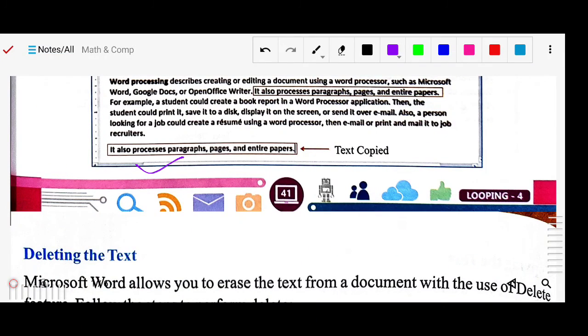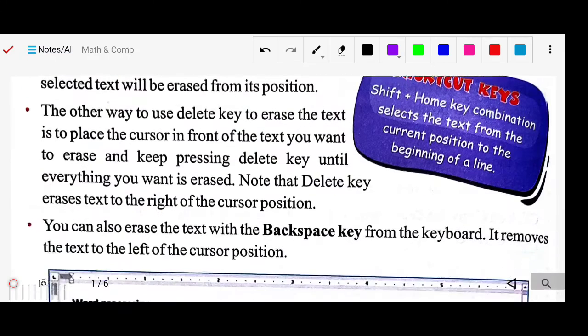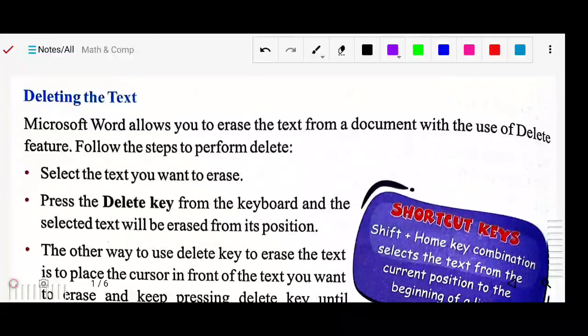Okay, for the copy, Control plus C. Got it? Now next, deleting the text. Now next we have to delete the text. Suppose that text is extra or we have written it by mistake, so we want to delete or remove it.